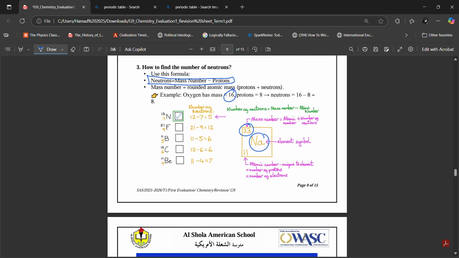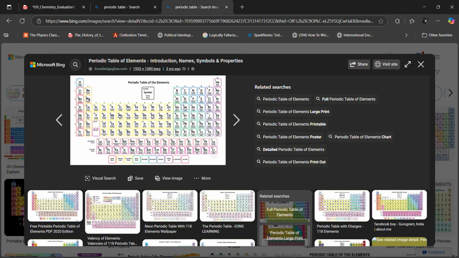Same thing for sodium, Ibrahim. You have the number at the top. Oh, okay. In some periodic tables, Ibrahim, the number at the top is the mass number and at the bottom is the atomic number.